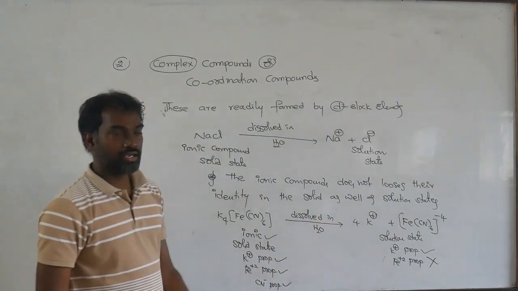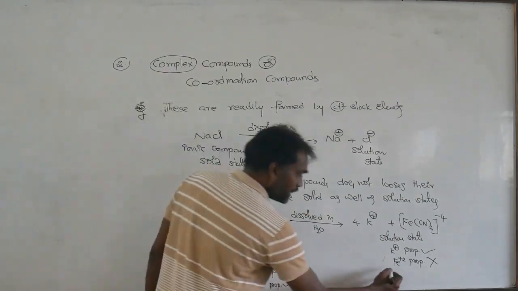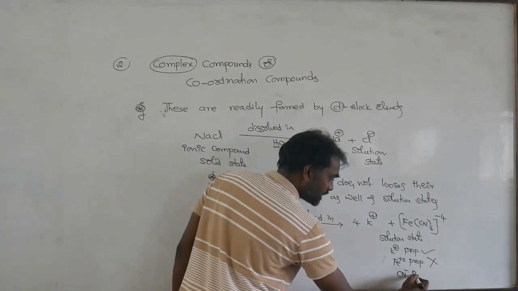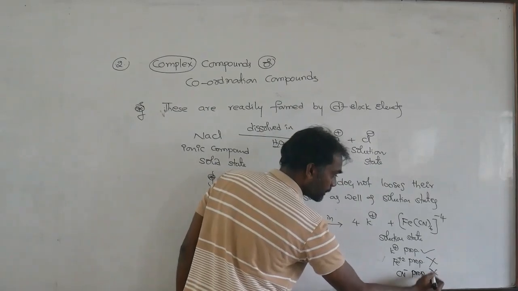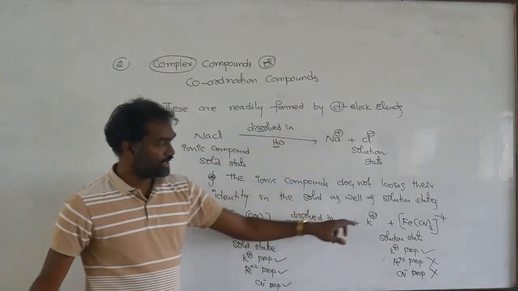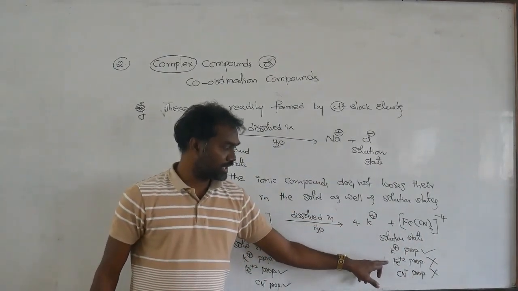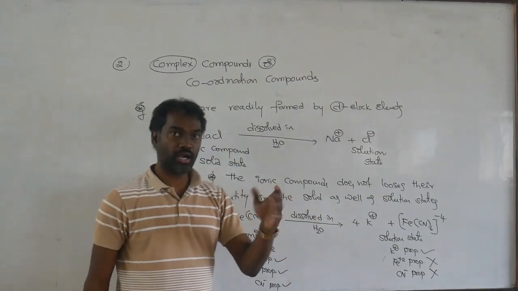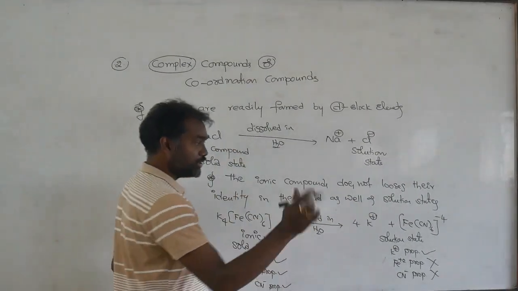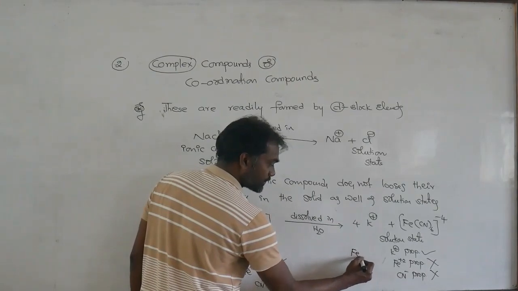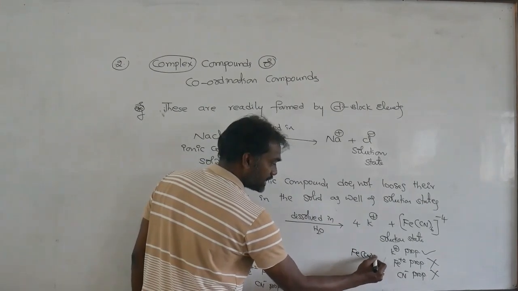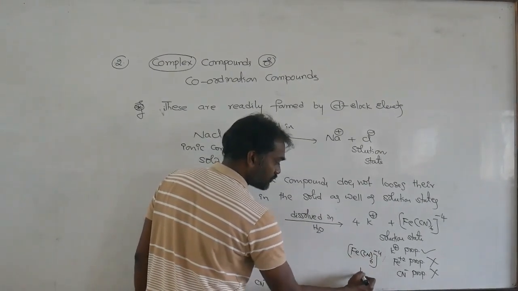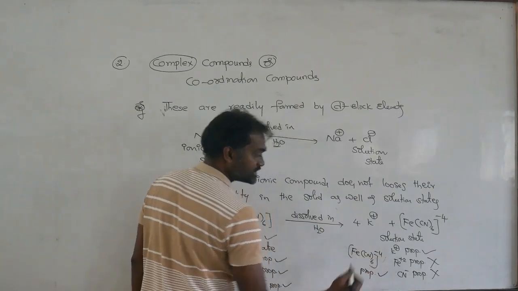You can't identify the iron property, and you can't identify the cyanide property. Only potassium is available, but iron and cyanide properties you can't identify. But a new property is observed: the Fe(CN)6 4-minus property is observed.